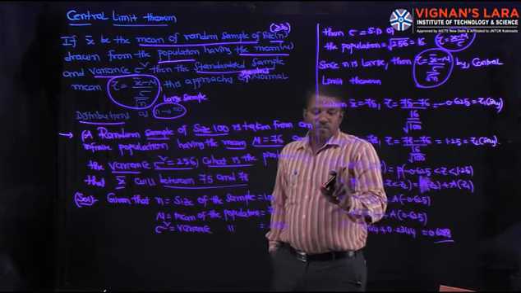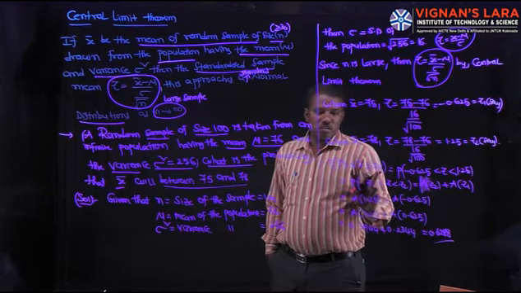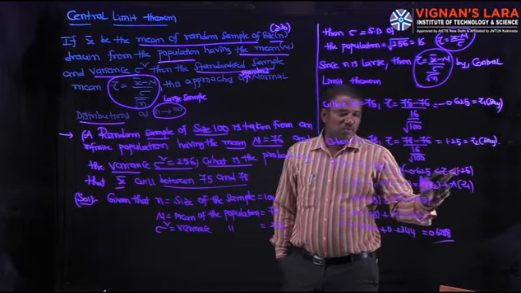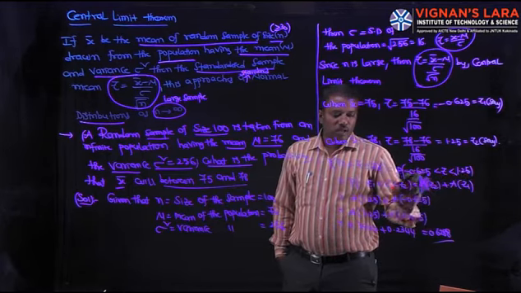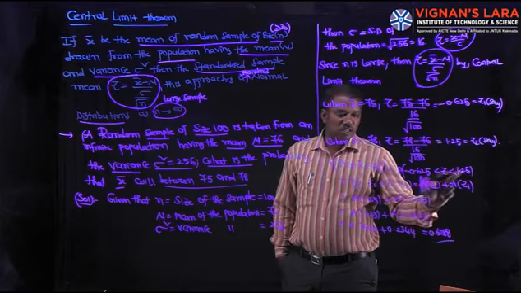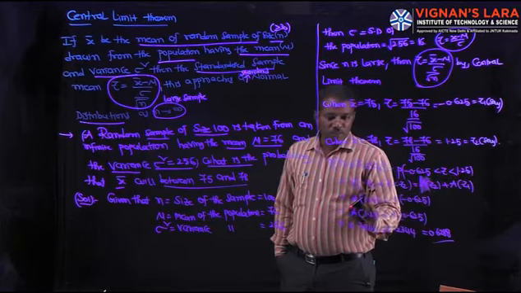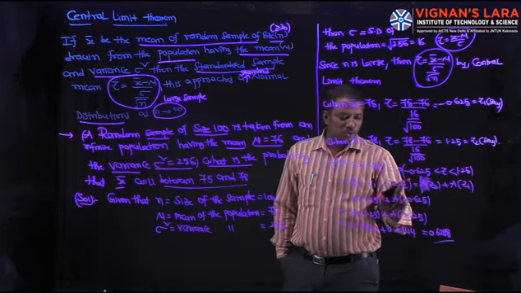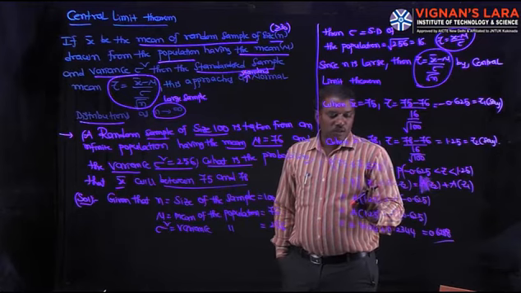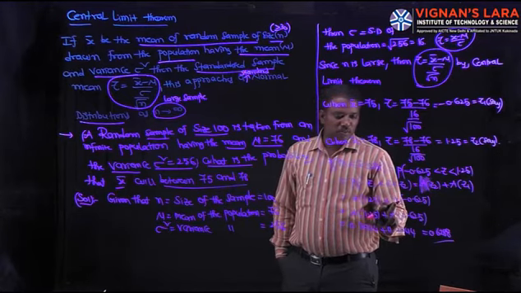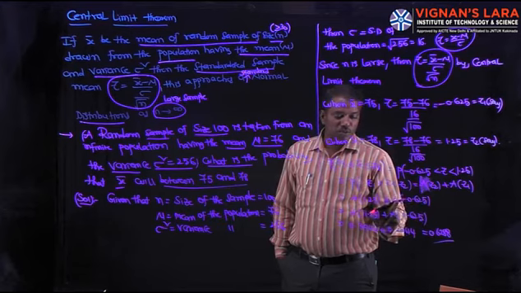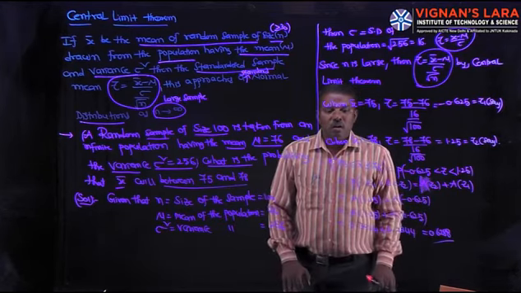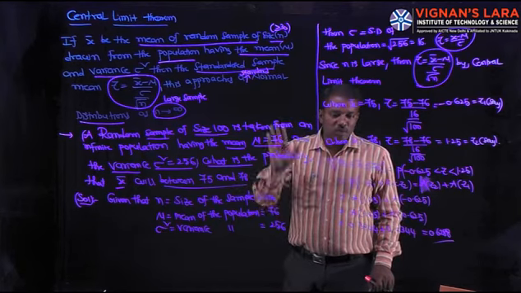So P of 75 less than or equal to x bar less than or equal to 78 becomes P of minus 0.625 less than z less than 1.25, like P of z1 less than z less than z2. By the properties of the standard normal curve, it is nothing but A of z2 plus A of z1, that is A of 1.25 plus A of minus 0.625. A of minus 0.625 is again A of 0.625, since the left side area equals the right side area under the standard normal curve.